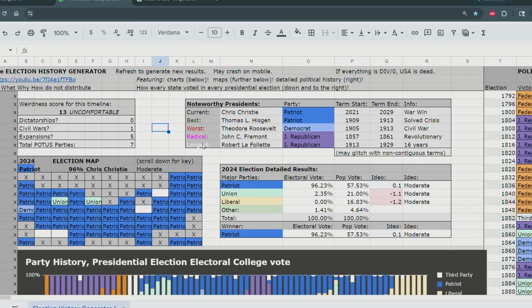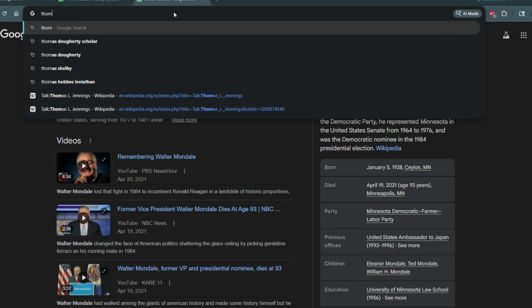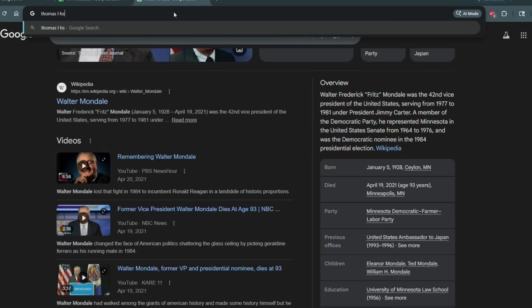But then look at that. Longest, Robert La Follette for 16 years. John C. Fremont, look at that. That makes sense. Revolutionary. Theodore Roosevelt, sorry, Mr. Roosevelt, you got stuck with the Civil War. But Thomas L. Hisgen, I don't even know who that is. Thomas L. Hisgen,